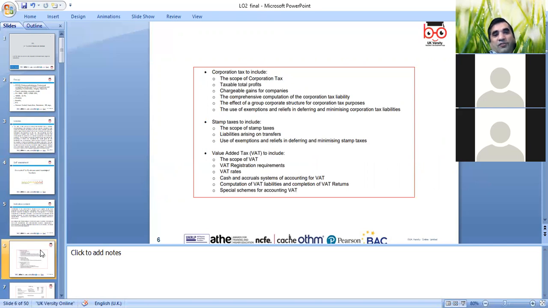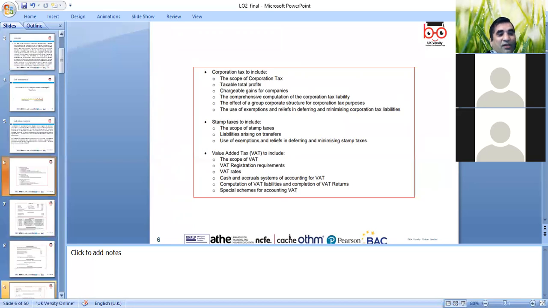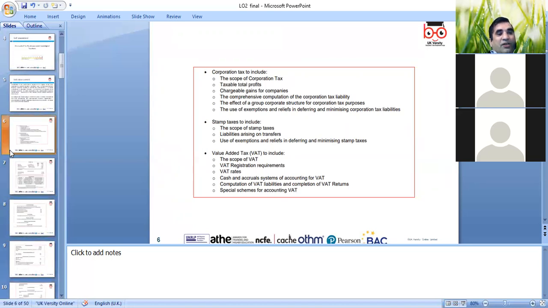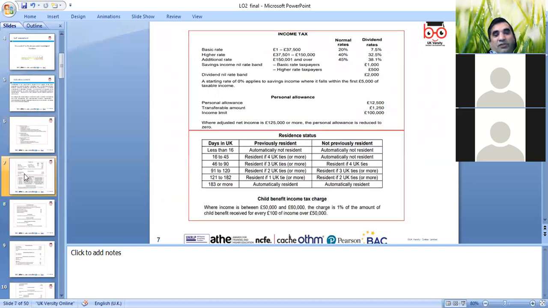So we have indicative contents. We'll go through the scope of corporation tax, taxable total profit, chargeable gains, which we will further carry on doing. In learning outcome 2, scope of taxes, liabilities arising, and we'll go through the VAT. That's given in today's lesson indicative content as well, and we'll carry on referring back to what we already discussed, maybe a duplication, but some things carry on happening.